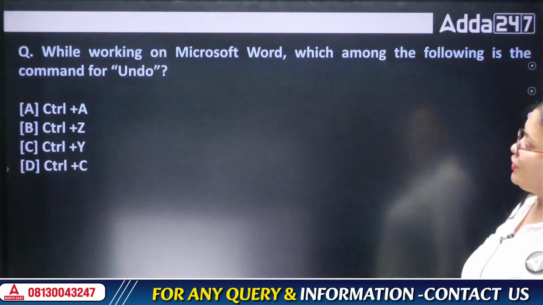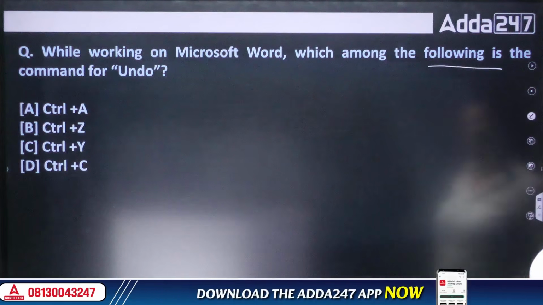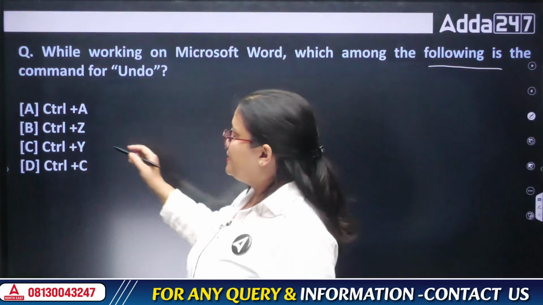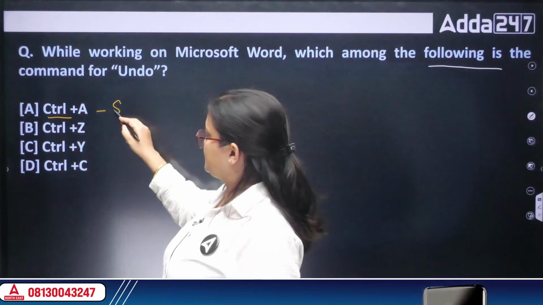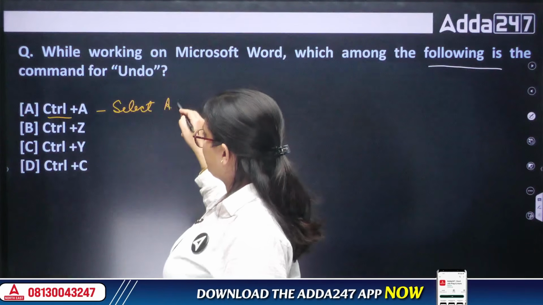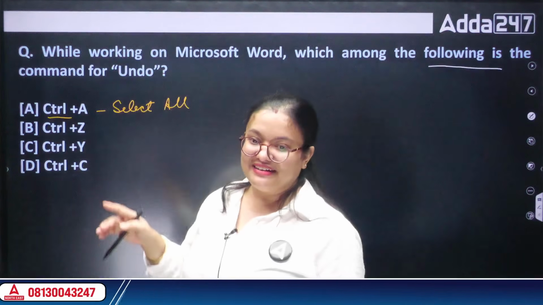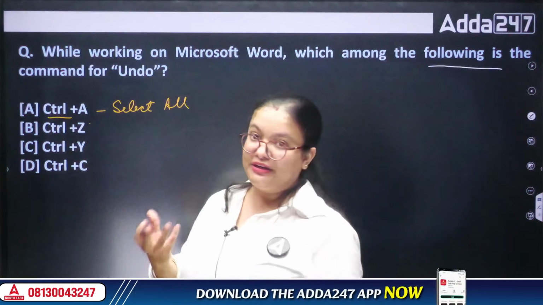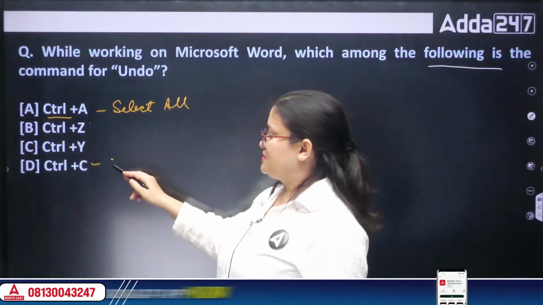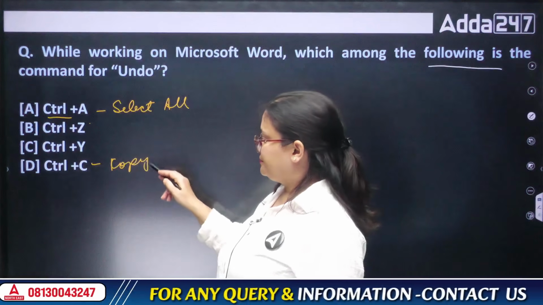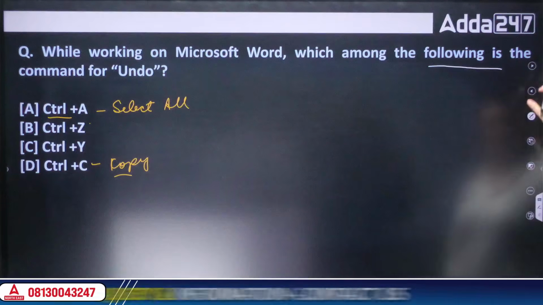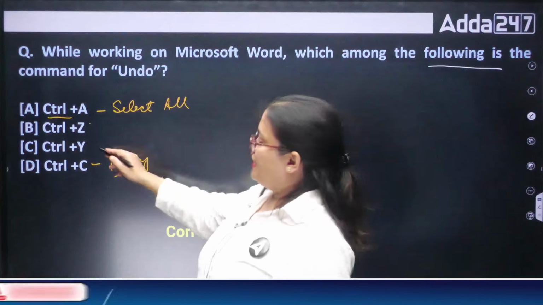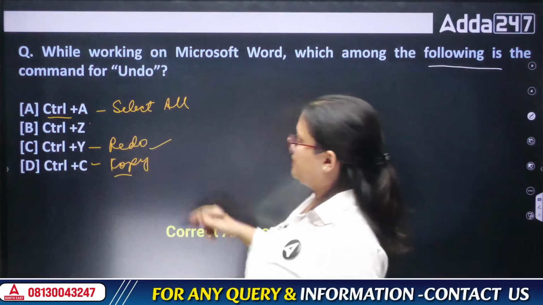Next, while working on Microsoft, which among the following is the command for undo? Whenever we talk about different commands used in a computer, Control plus A means select all. For this you have to at least know and perform these operations. Among these two, one is for redo while the other is for undo, while this is for copying. Basic shortcut keys everyone has to know: we use Control plus Z for undo, while Control plus Y is for the redo option. Do remember.